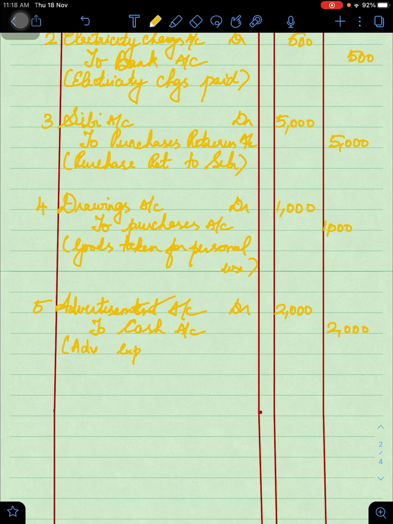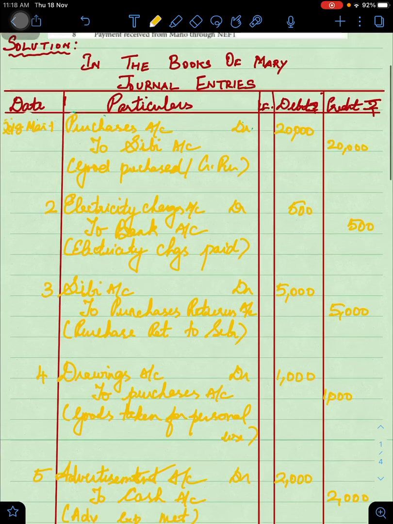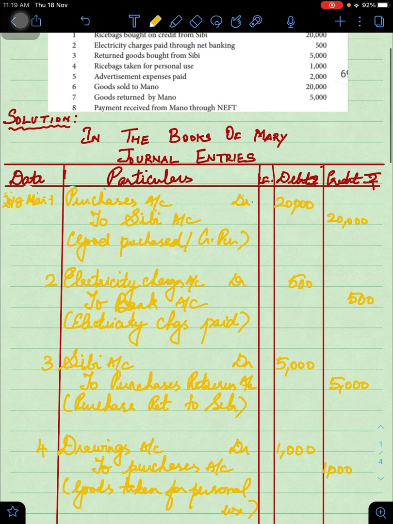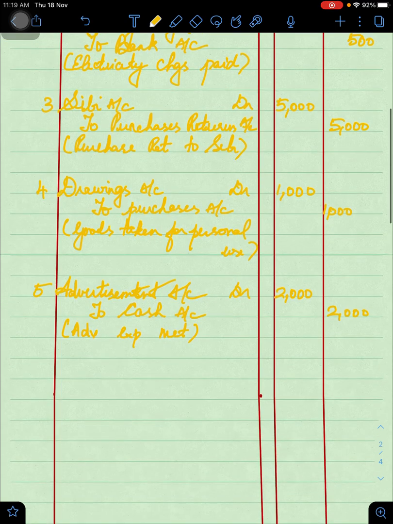You just say advertisement expenses met. And then on 6th, if you see, goods have been sold to Manu for 20,000. Now this is actually credit sales, so debit the receiver. Who is the receiver? Manu, so debit him, being personal. 20,000 is debited. And what is this?